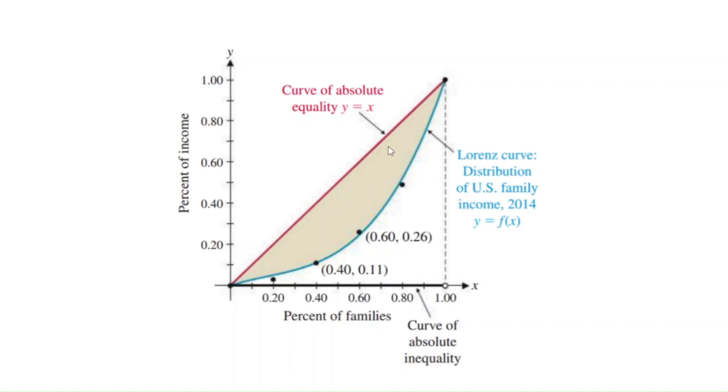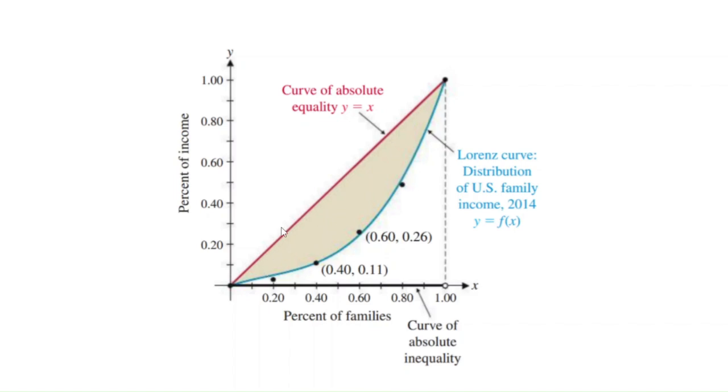Notice that a country that is very close to being equally distributed in terms of its wealth will have a very small area between the red line and the Lorenz curve. Okay, it'll have a small Gini index, whereas a country that had very unequal distribution of wealth would have a very large area here, so it would have a very large Gini index.